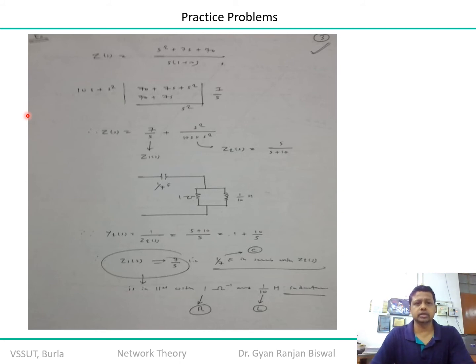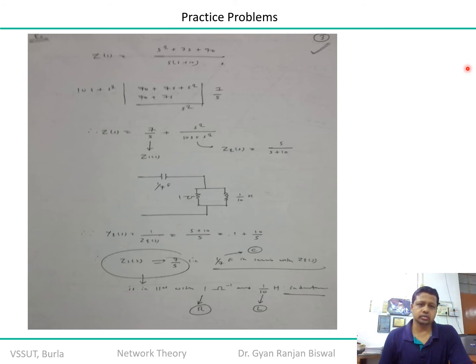As you can see over here, the approach is that you should open up the expansion. The numerator right now is already open, so open the denominator also. If you open up the denominator, you get s square plus 10s. Now remember, you arrange it in such a way that you are moving from low order to high, that means from s raised to 0 to s raised to n. Clear? So if I rearrange and divide the numerator by the denominator, and the denominator is actually 10s plus s square, you arrange it in this way, and the numerator you arrange as 70 plus 7s plus s square.